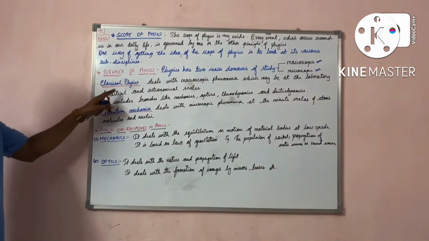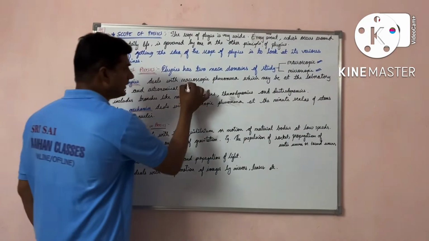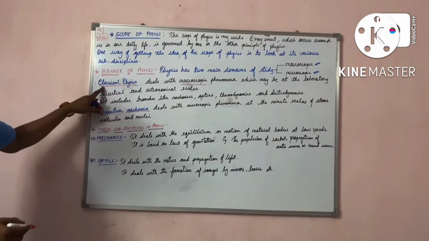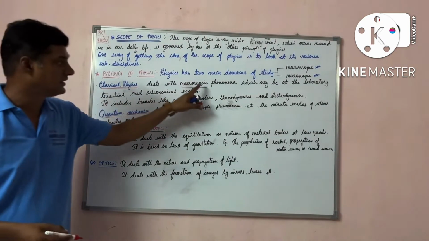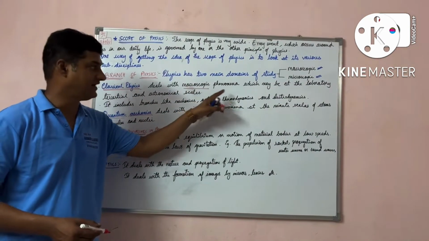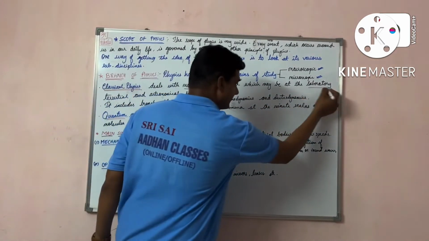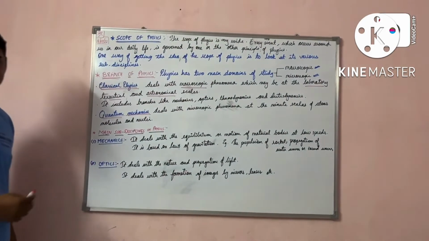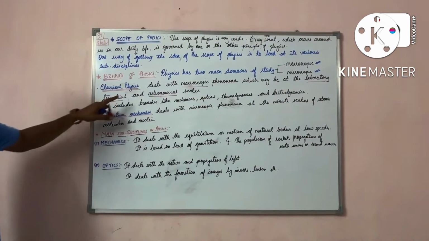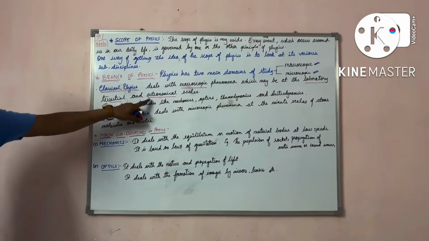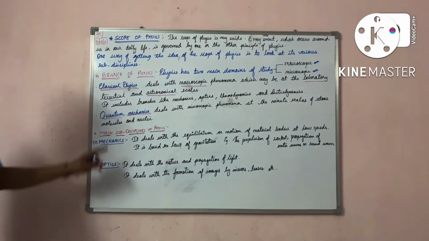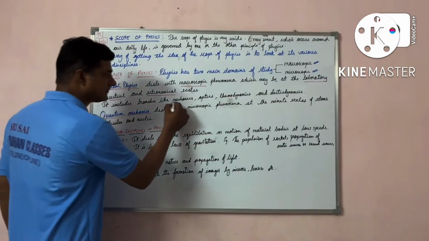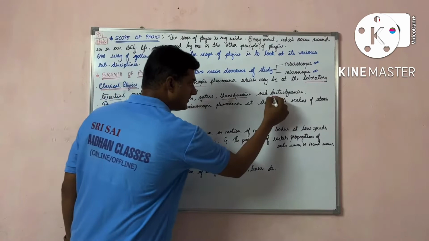Classical physics deals with macroscopic phenomena, which may be at the laboratory, terrestrial and astronomical scales.